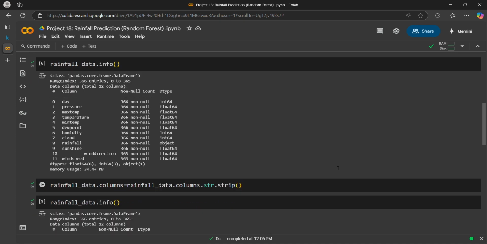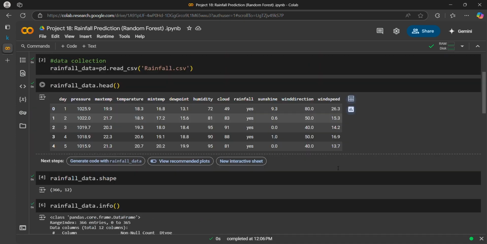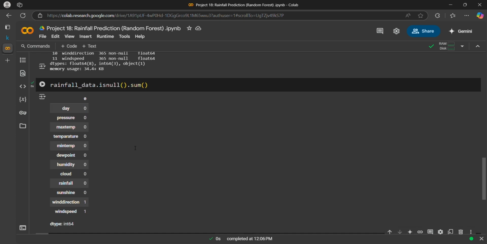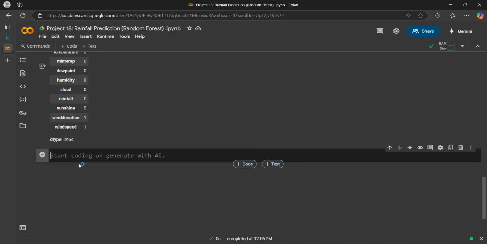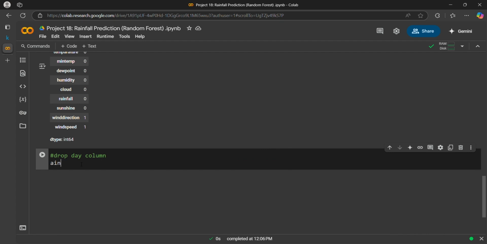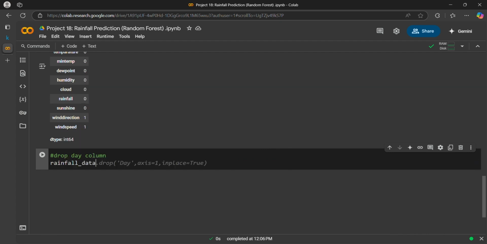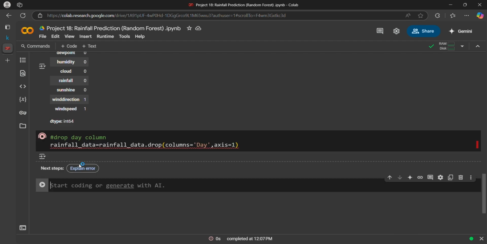Okay, and I can also see that we do not require the day column. So what I can do is drop the day column. Rainfall data is equal to rainfall data dot drop day column, with axis 1 for column.